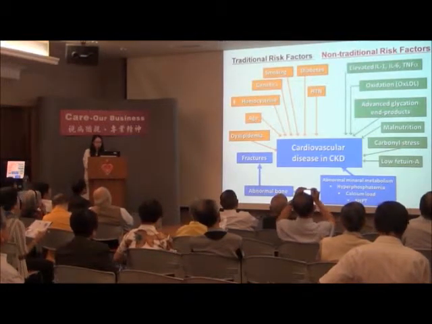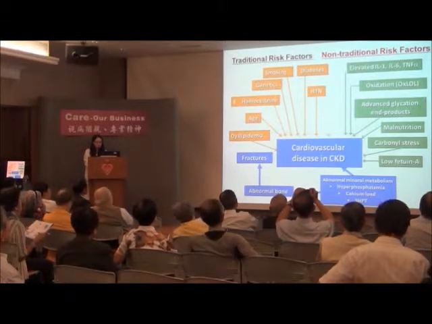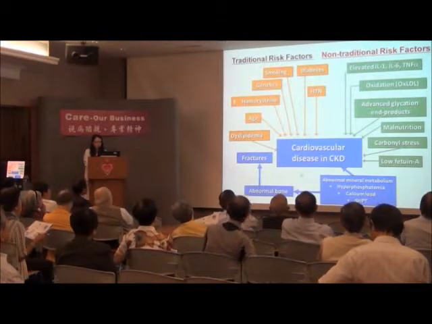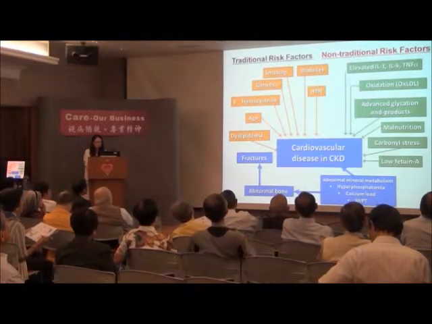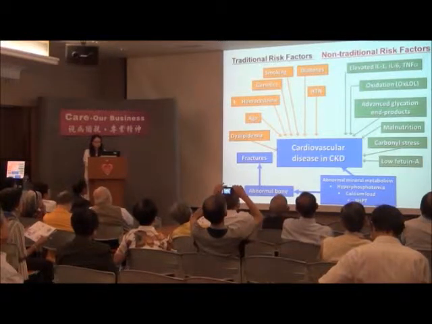As we know, in patients with chronic kidney disease, there are multiple factors that can increase the risk of cardiovascular disease. They have been classified as traditional risk factors, namely hypertension, diabetes, dyslipidemia, and age.